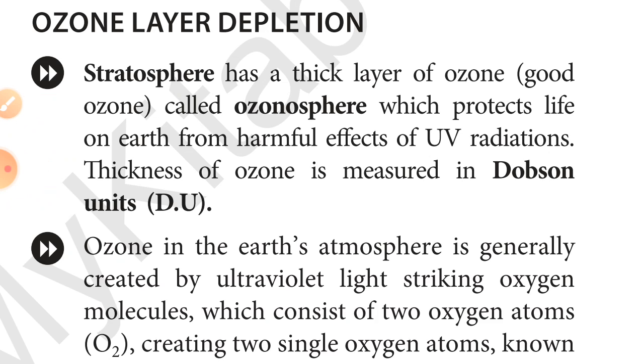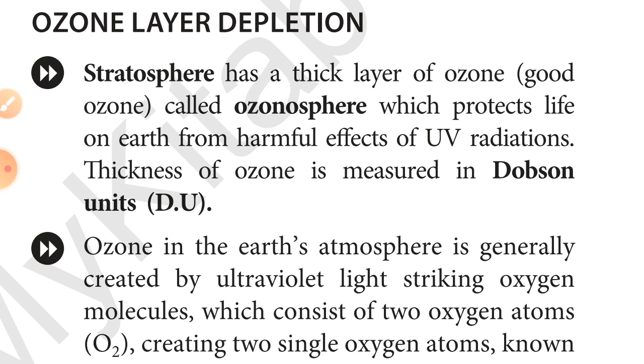Sometimes it is also called the ozonosphere. Generally this ozone is helpful for protecting life on the earth from the harmful effects of UV ray radiations. And generally the thickness of this gaseous layer is measured in a unit called the Dobson, represented with DU, right?